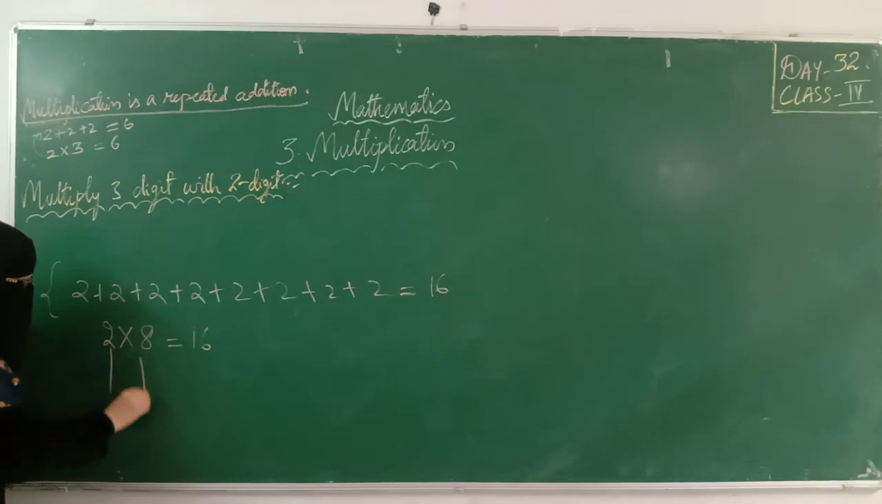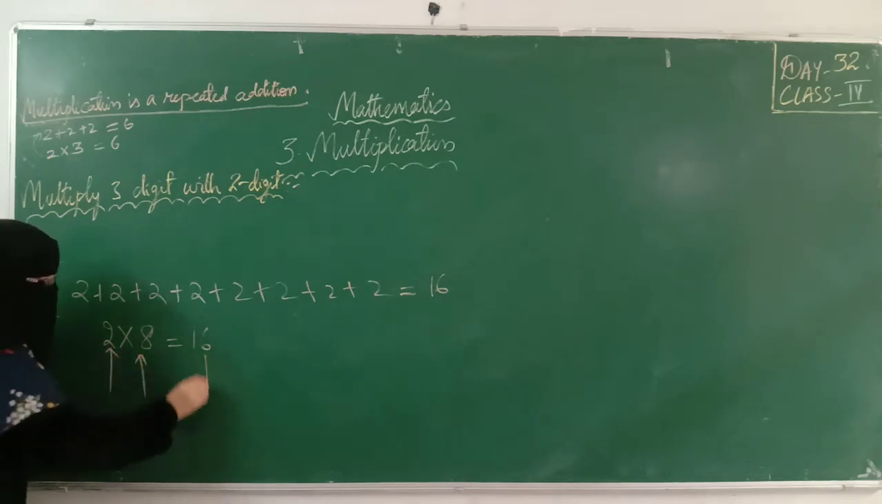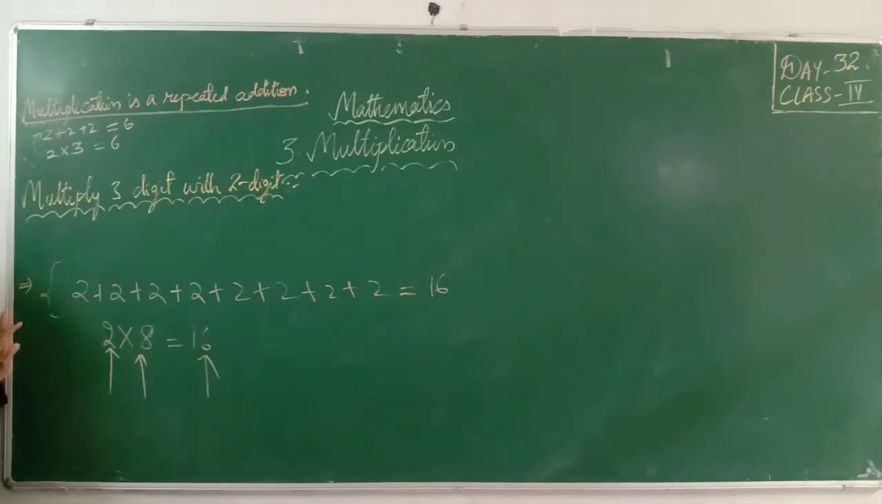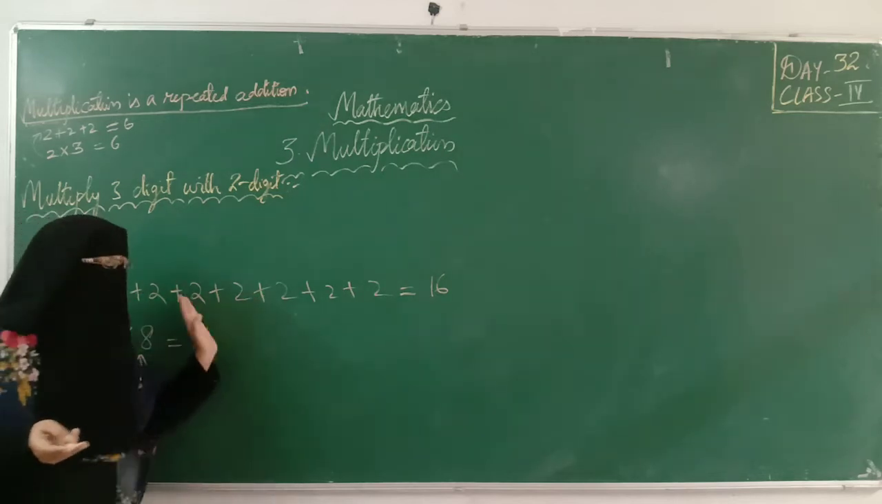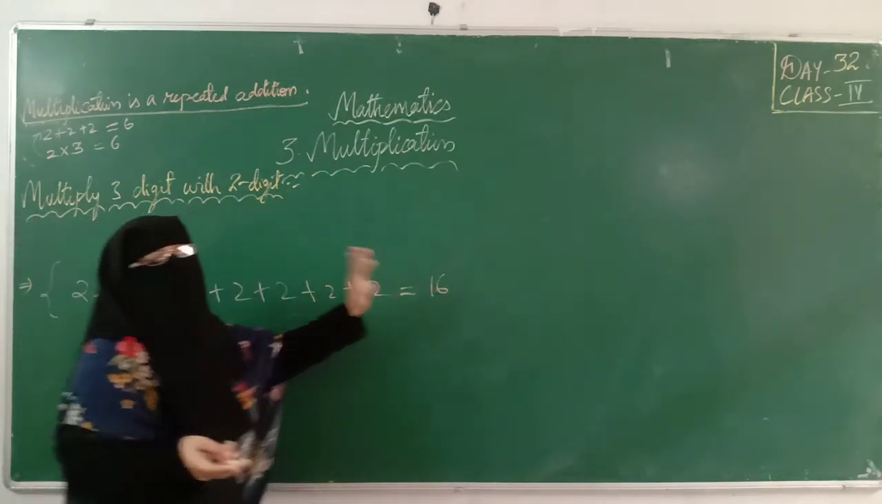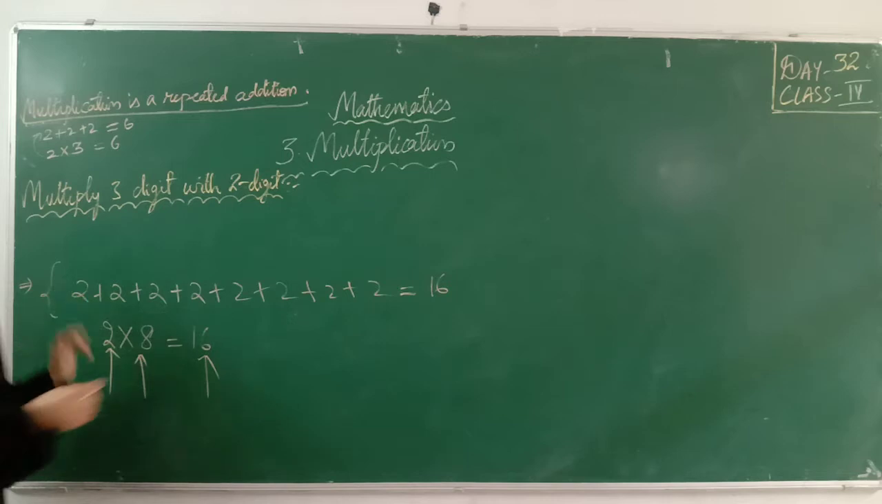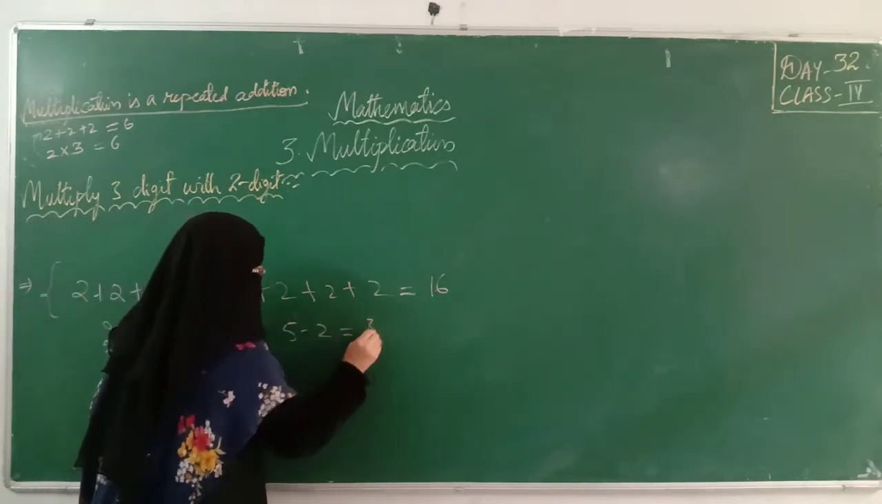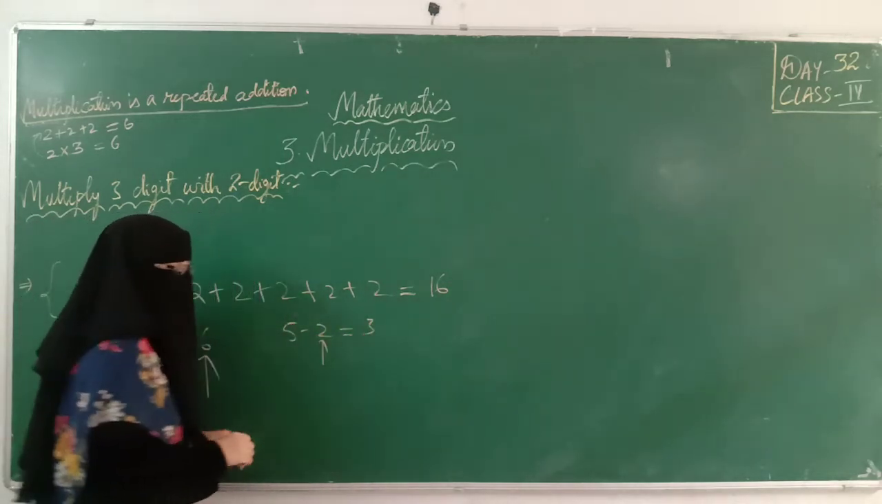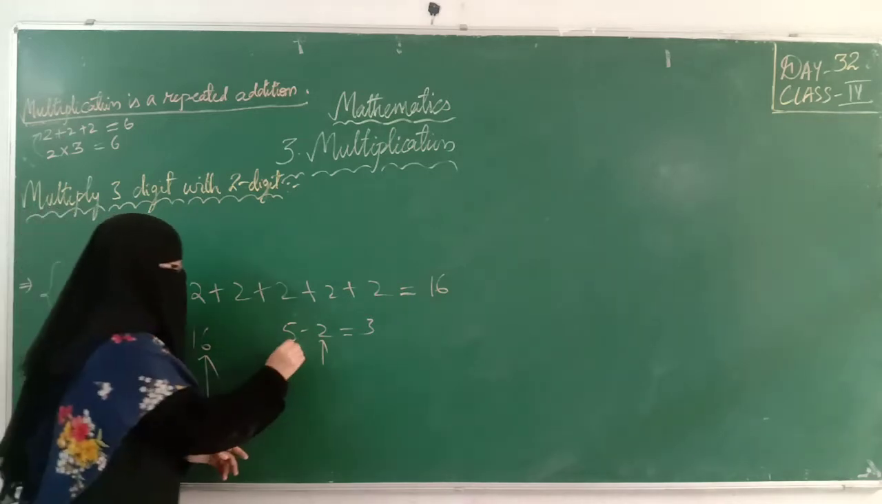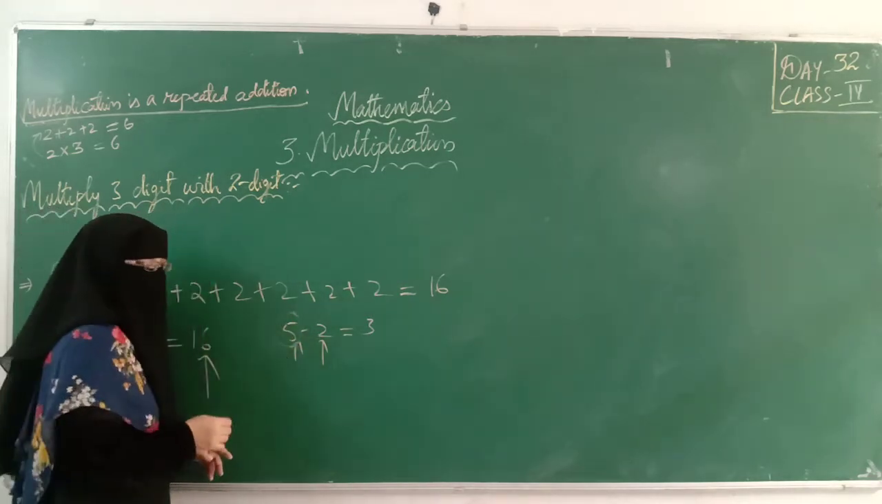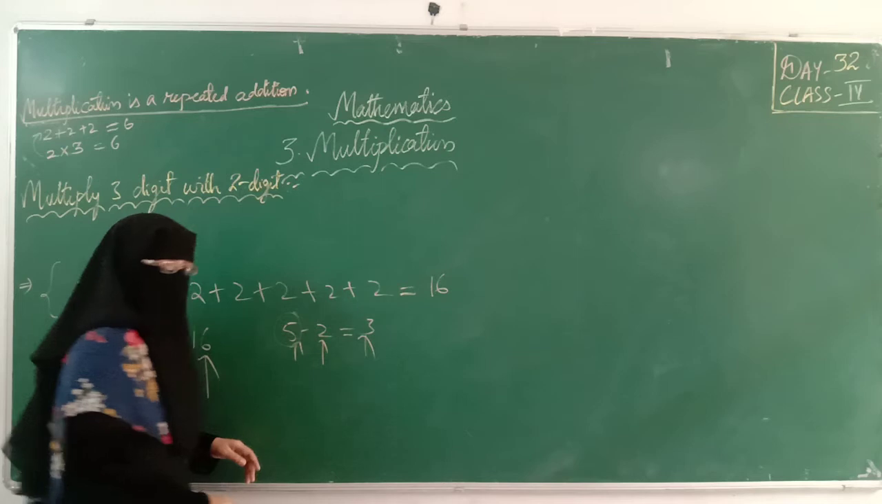In addition, we have seen the numbers which we are going to add are called addends. The result of addition we call the sum. In subtraction, suppose 5 minus 2 is 3, right? What do you call the second number which you are going to subtract? Subtrahend. Minuend is the first number, which is the bigger number, and the result of subtraction is the difference, right? Similarly, in multiplication also we have 3 terms.